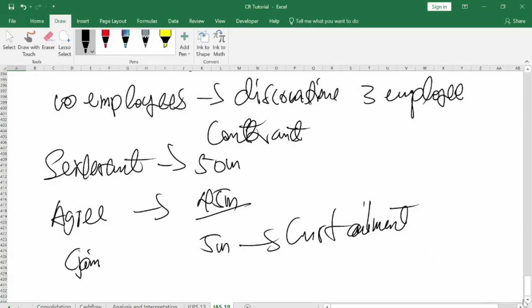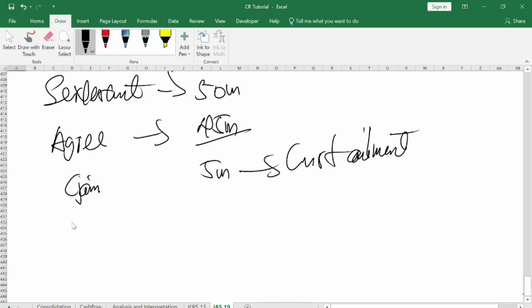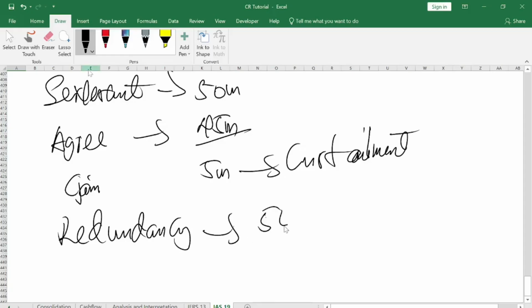Now, how about if initially, in the actuarial estimation, the actuary estimated that when we are sacking these employees, we are going to pay them that severance or redundancy fee, and the actuary envisages that they are going to pay them 50 million.